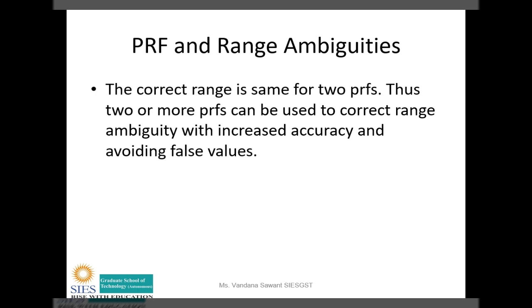And if there are multiple curves, then you can say ambiguous positions are there. So in this way, you can find the range ambiguities, or reduce them, by using different pulse repetition frequencies.